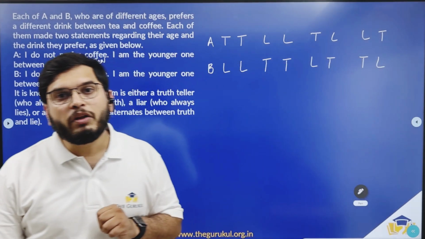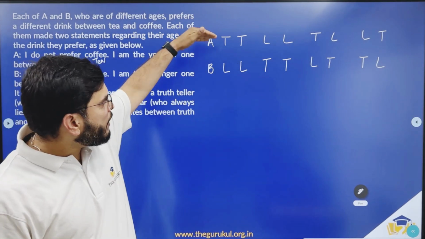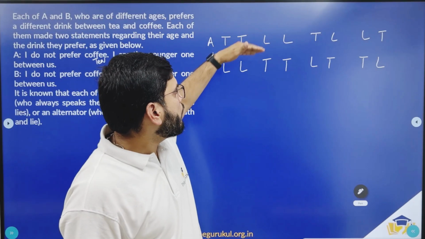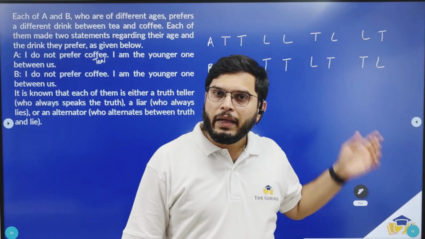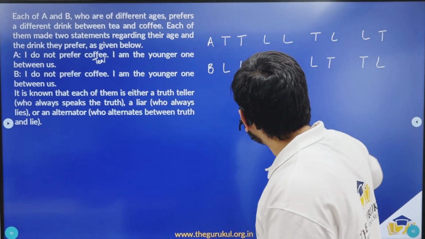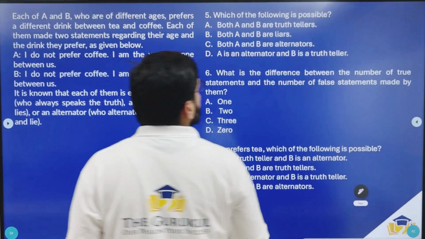So these are the only four possibilities, right? So A being a truth teller, B liar, A liar, and B truth teller. Both A and B are alternators in these two cases, right? Now let's look at the questions. Now which of the following is possible?